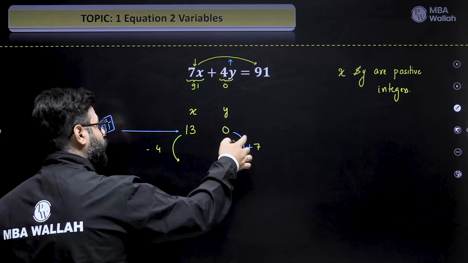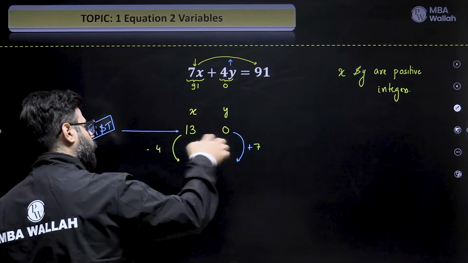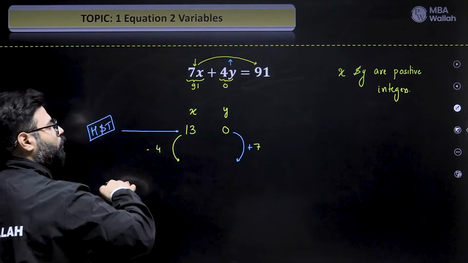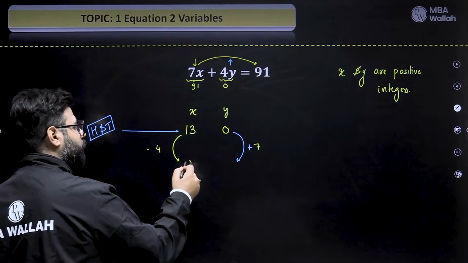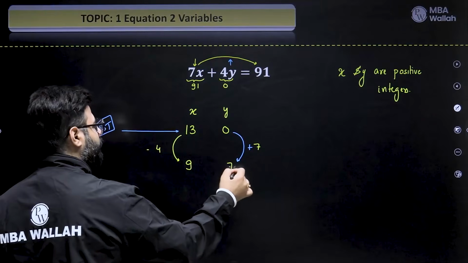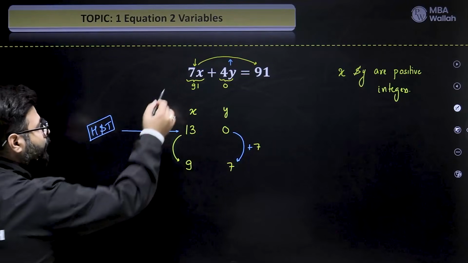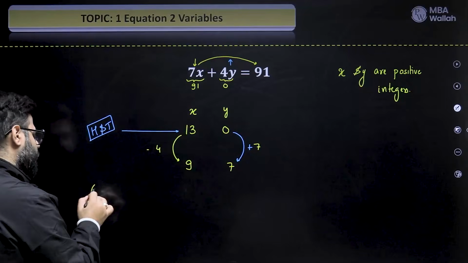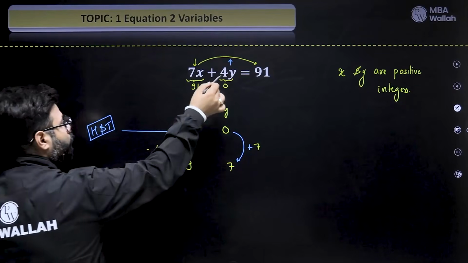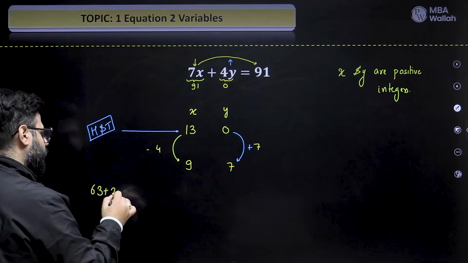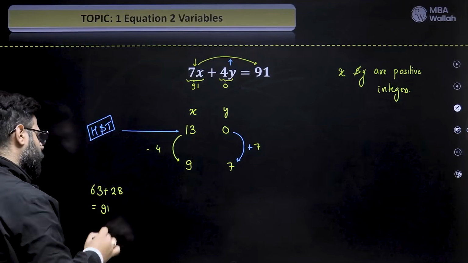Now what to add? The coefficient of x, crisscross. What to subtract? The coefficient of y. So 13 minus 4 is 9, 0 plus 7 is 7. Test it on your own, you will get the answer. I'll do it for you. 7 into 9, 63, plus 4 into 7, 28. You get 91. The equation holds true.